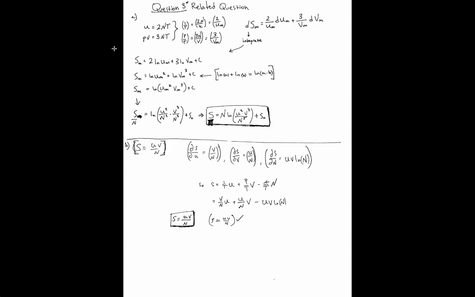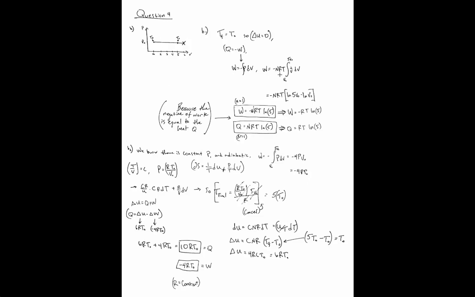So then this other one that I made up is that U is equal to 2nRT, PV is equal to 3nRT, and then 1 over T, solve, and then get this equation for dA molar. And then when you integrate, you go down and you eventually get to this equation at the end here. Okay, so question 4.